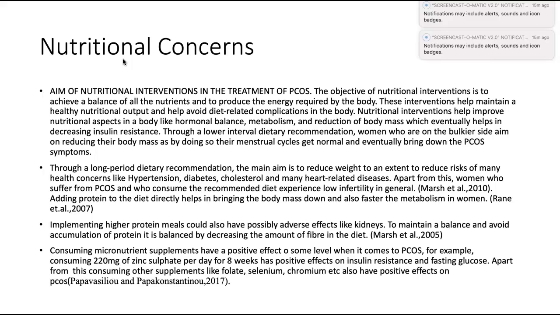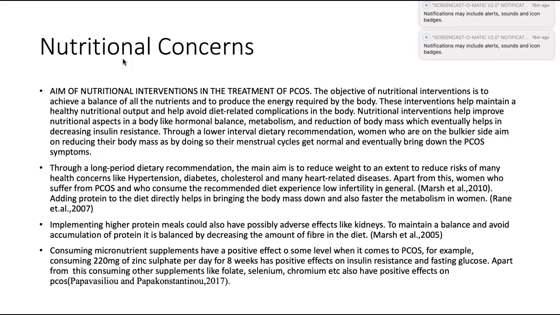Adding protein to the diet directly helps in bringing the body mass down and also speeds up the metabolism in women. Implementing higher protein meals could also have possibly adverse effects, like it can affect the kidneys. To maintain a balance and avoid accumulation of protein, it is balanced by decreasing the amount of fiber in the diet. So basically, concluding this, protein is necessary but not in an excessive amount.